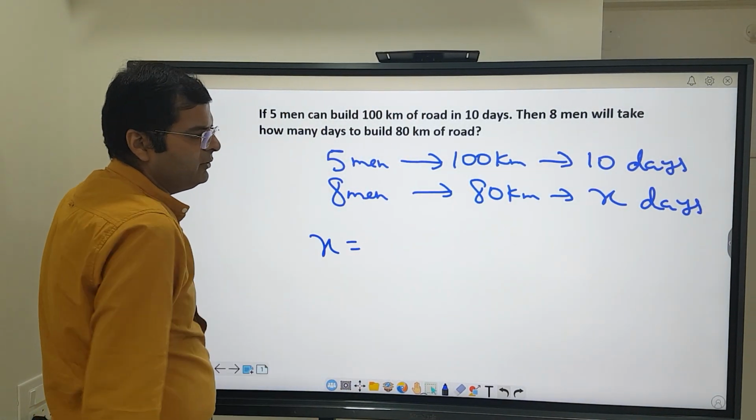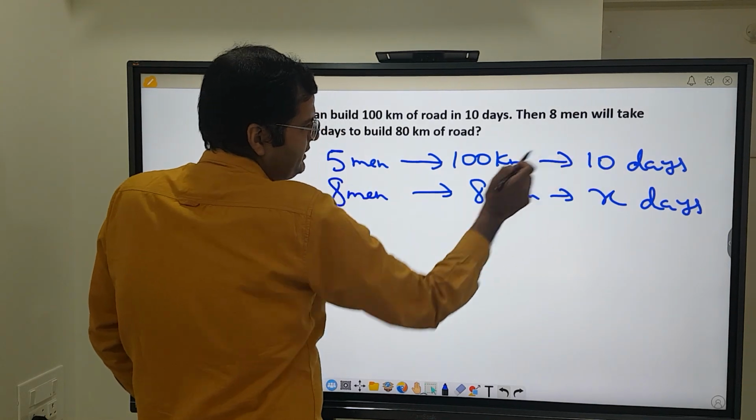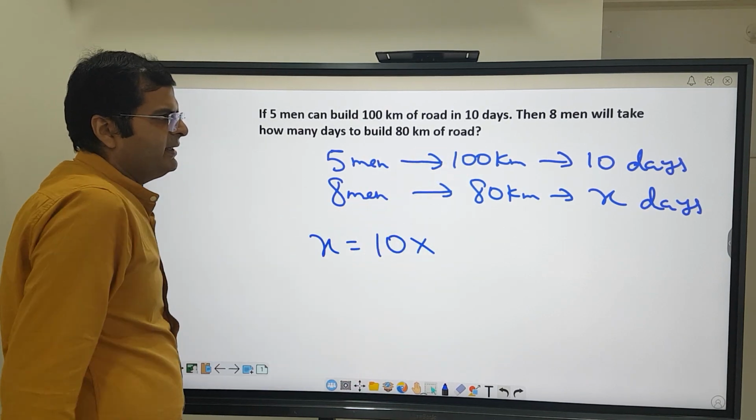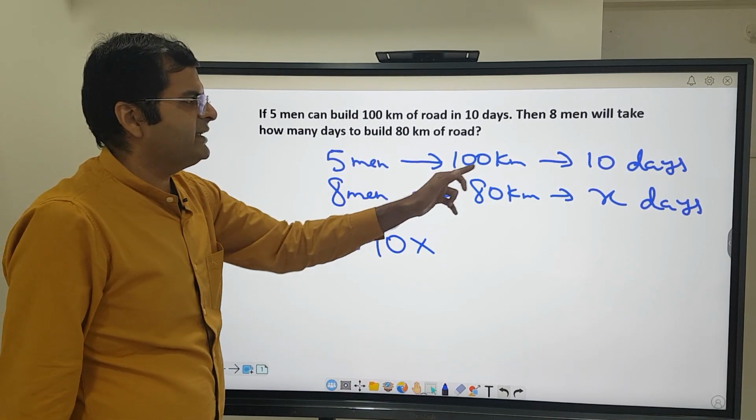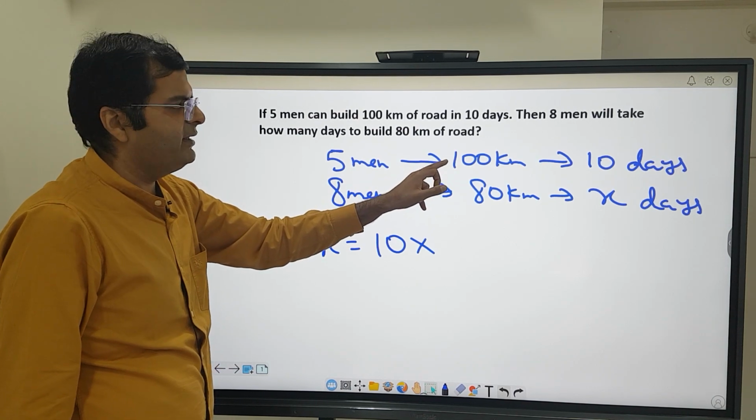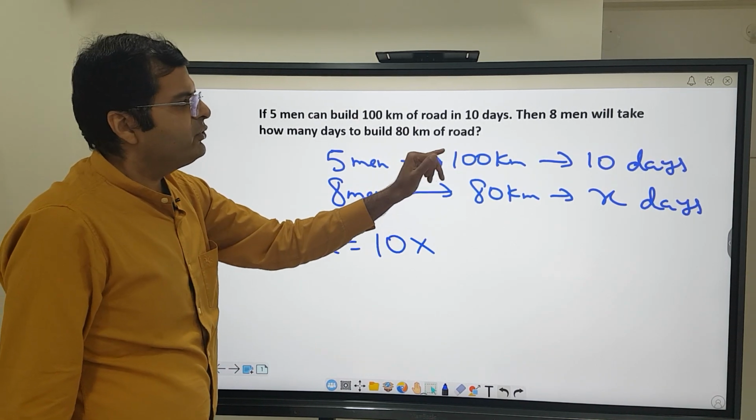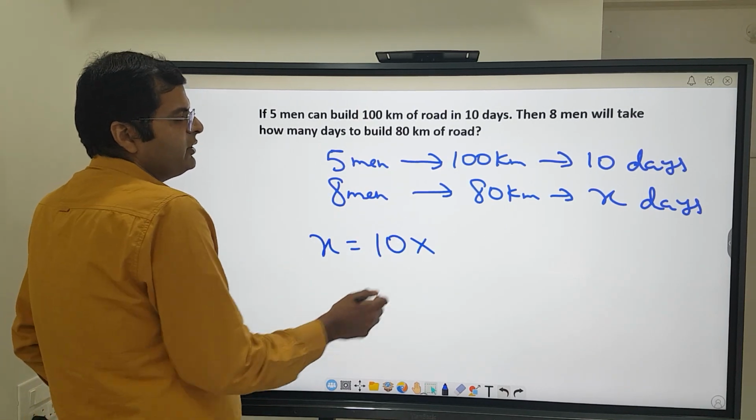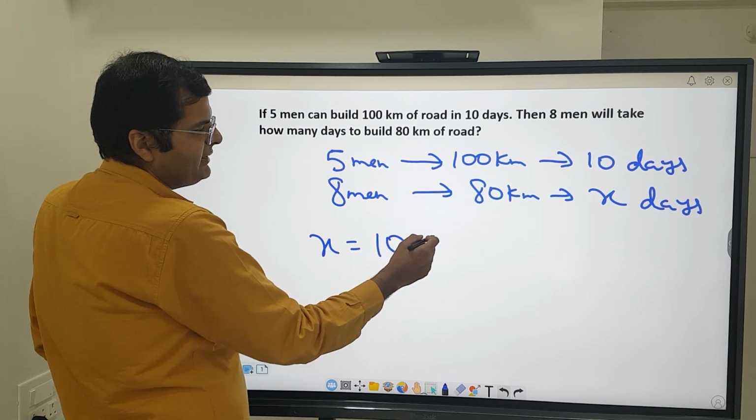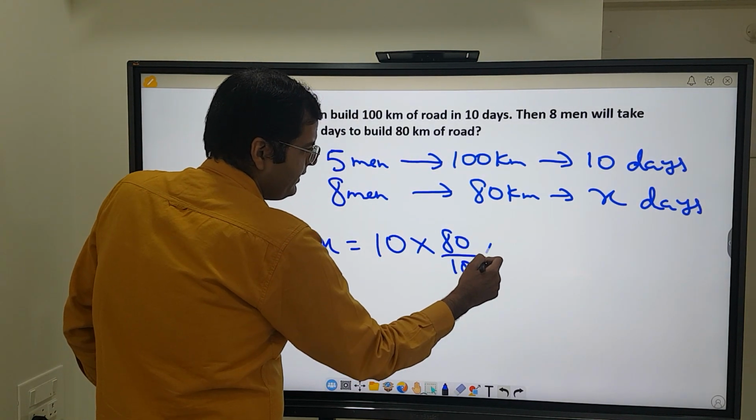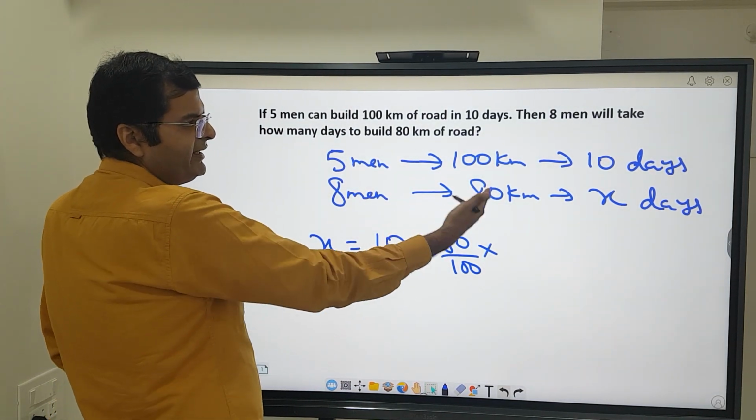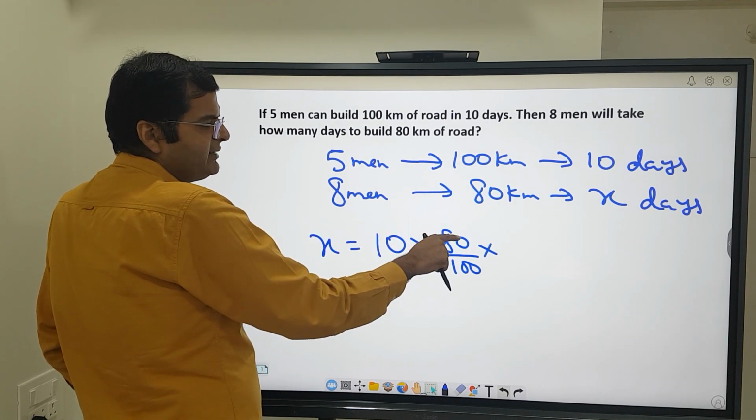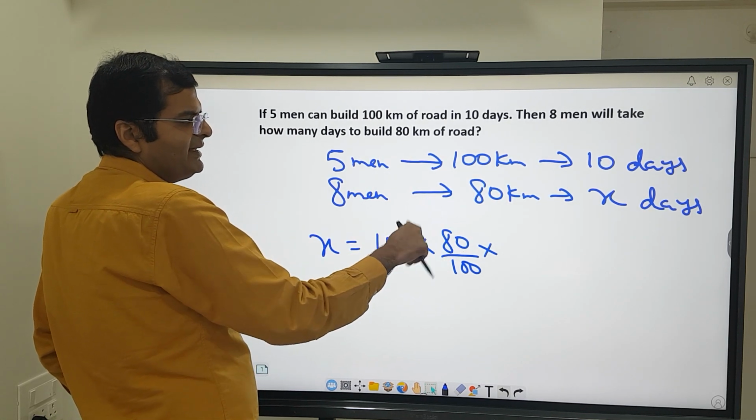So x will be equal to, if days we have to find, the given days we will start with, it is 10. So it is 10 multiplied by, now if you look at kilometers, in 10 days in the first case you are building 100 km, in this case you are building 80 km. So if fewer kilometers are being built, then fewer days should be required. So if fewer days are required, I will multiply this by 80 by 100, not 100 by 80, because 100 by 80 will give a fraction more than 1. So if fewer days are required, I will multiply by a fraction which is less than 1.